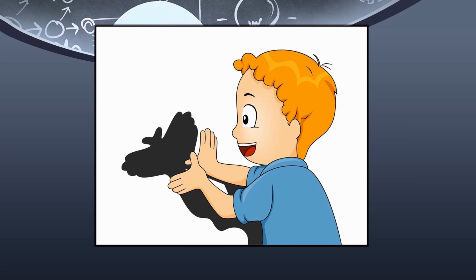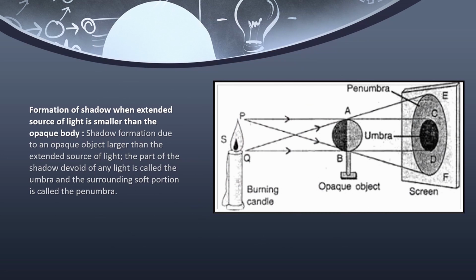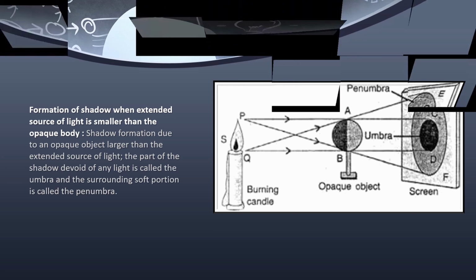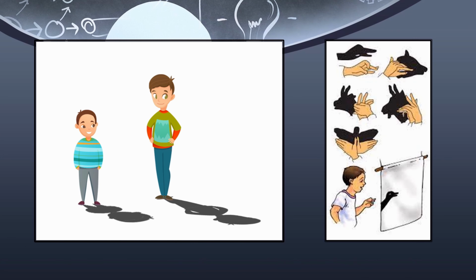Shadow sometimes gives a lot of information about the object. If you stand in front of a source of light, you can see the shadow formed behind you has the same structure as yourself. That means it depicts how you look and what your structure is. Shadows are always black in color and this is never changed by the color of the opaque objects. So if we place a red rose and a yellow rose, we always get dark and black shadows.